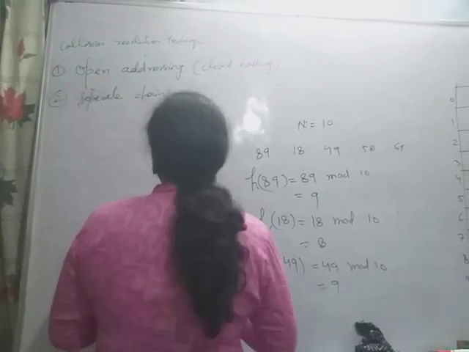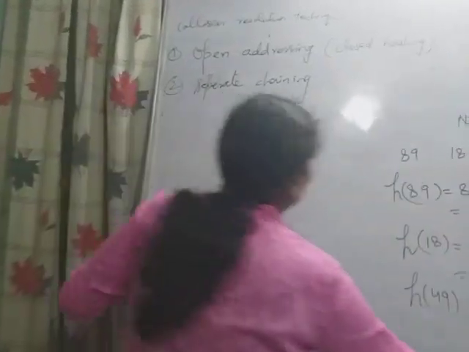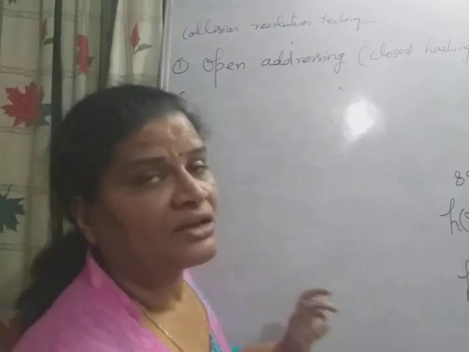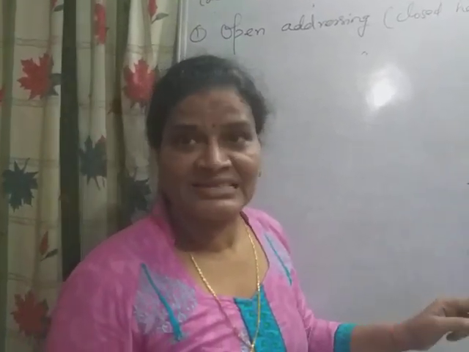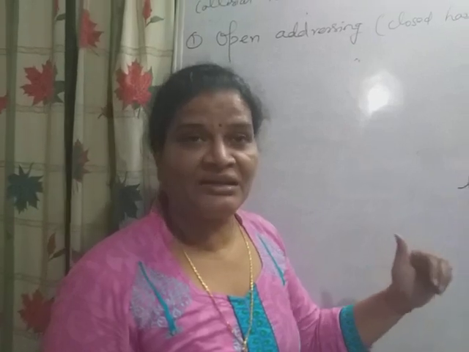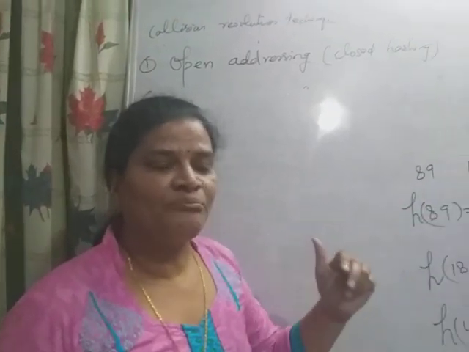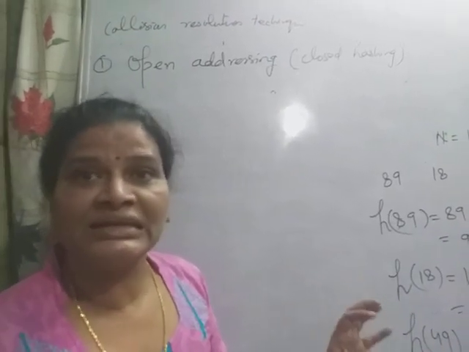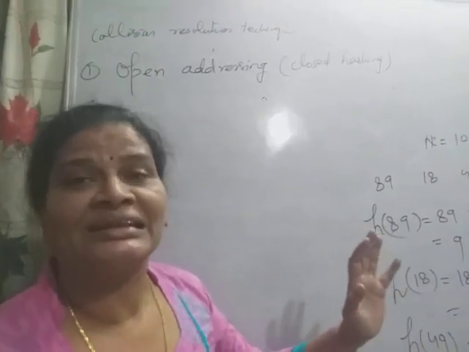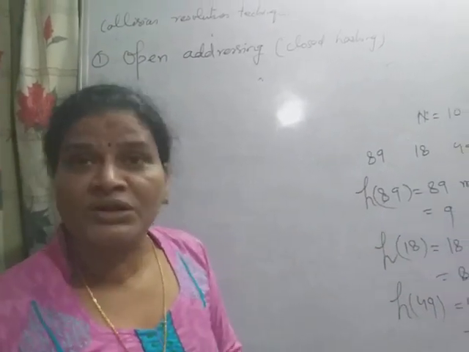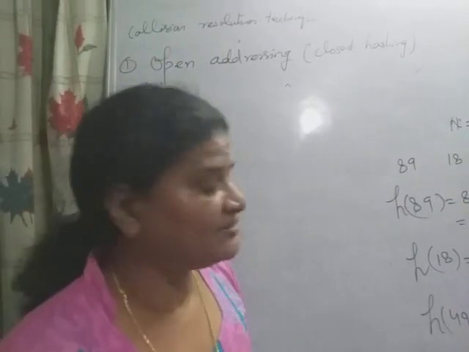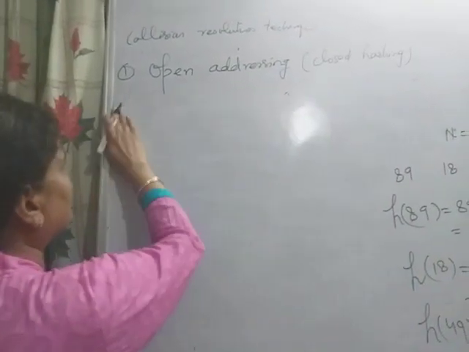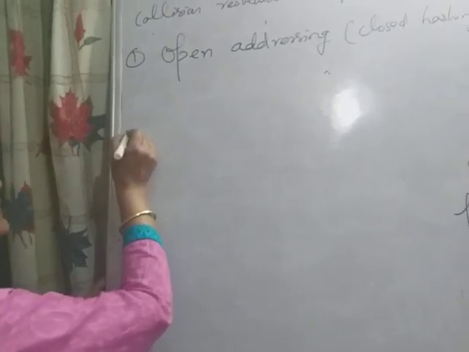Now the different location can be computed with a different strategy. The one simple technique I am discussing is open addressing. What is open addressing? If there is a collision, when two keys map to the same address, then if the second key generates an address and that location is already occupied, the key will be stored at a different location, and where that key will be stored is computed in a different way. So the first strategy is linear probing.